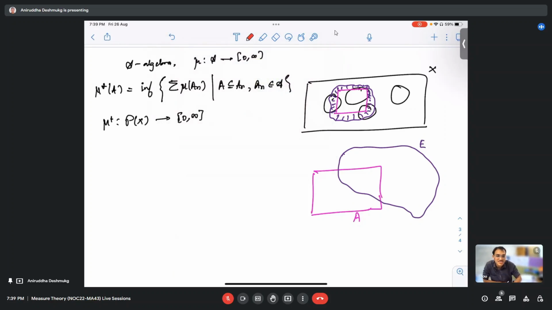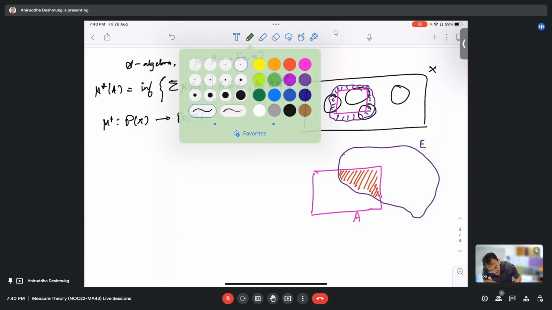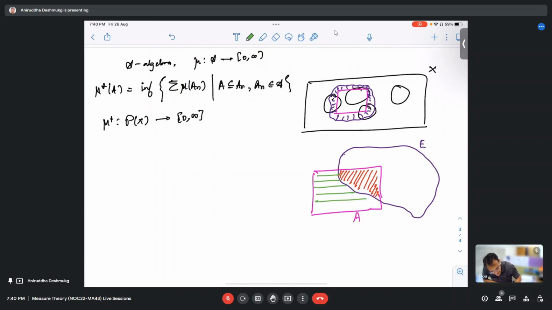I know that E is inside the algebra, therefore E complement is also inside the algebra. So the proper way is to measure this part using mu, and measure the other part using the complement. I expect that this red shaded portion and green shaded portion give us the whole measure of A.